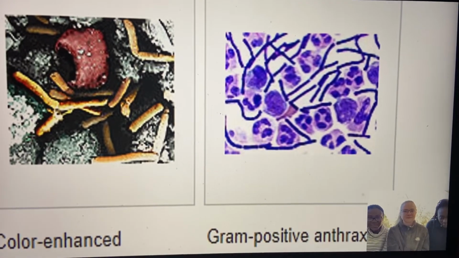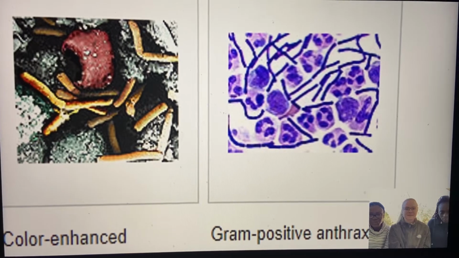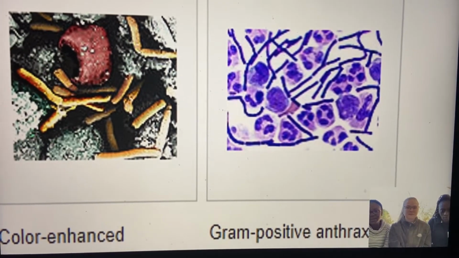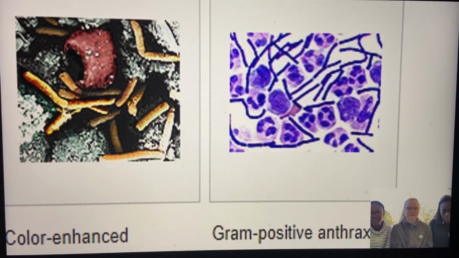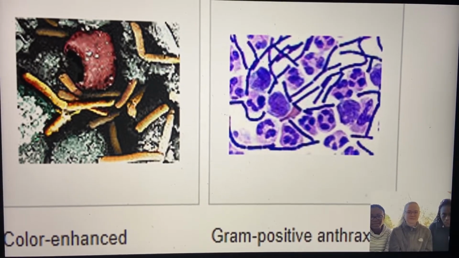A rapid, sensitive, and specific method is needed to detect this bacterium. It is very toxic and considered to be the most deadly. It can survive in soil for decades.